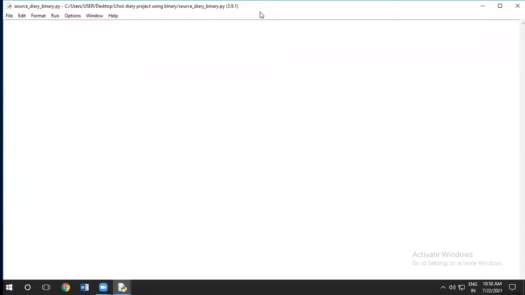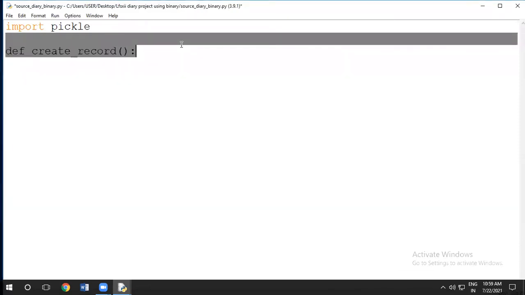And then here, first of all, I have to import the module with which we will work. So, import pickle. After that, I have to define the functions: define create record. In that, we have to take the inputs one by one.